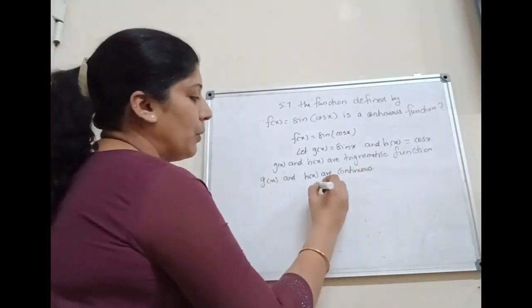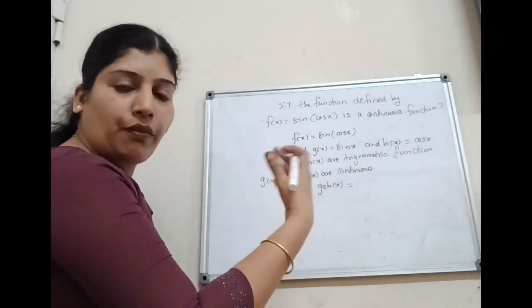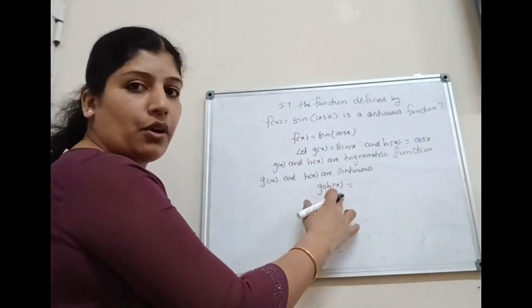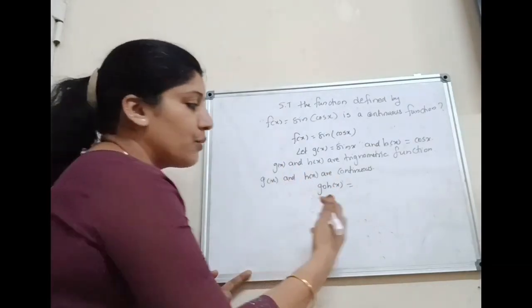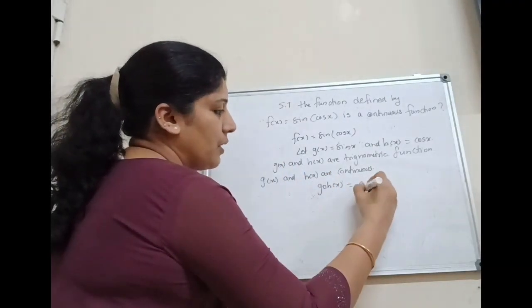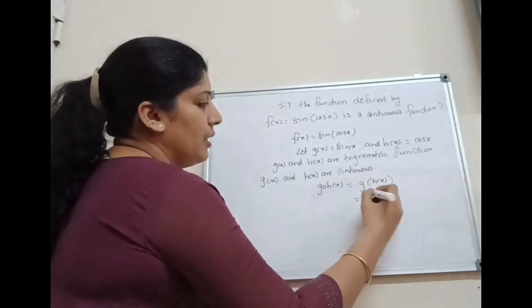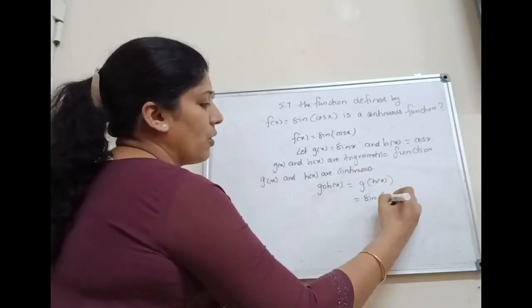Next, we can consider g composition h of x, because f of x can be expressed as the composition of two functions. Here g of x and h of x are continuous. Next we have to find out whether g composition h of x is continuous or not. Then g composition h of x equal to g of h of x. Now here g of x is sin x, therefore sin of h of x is sin of cos x.